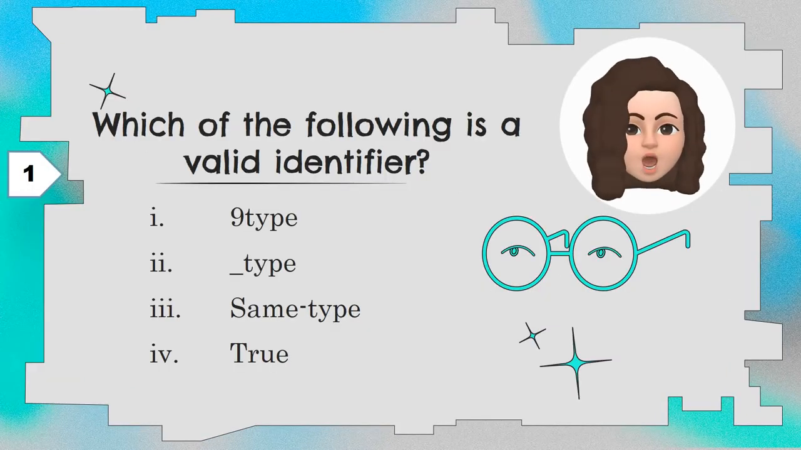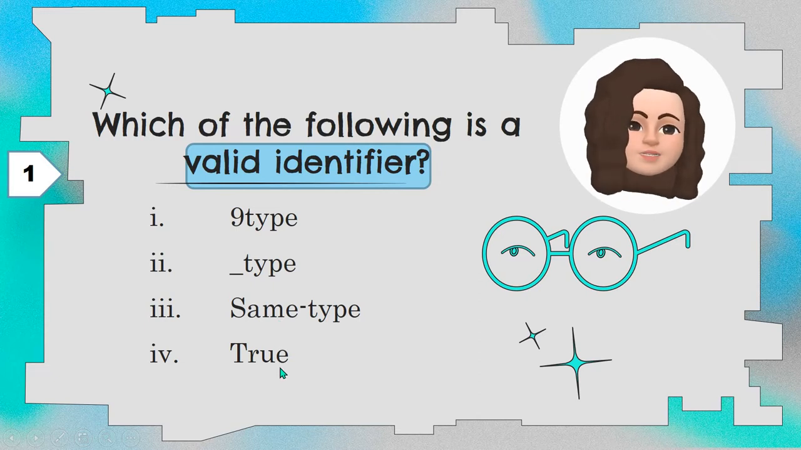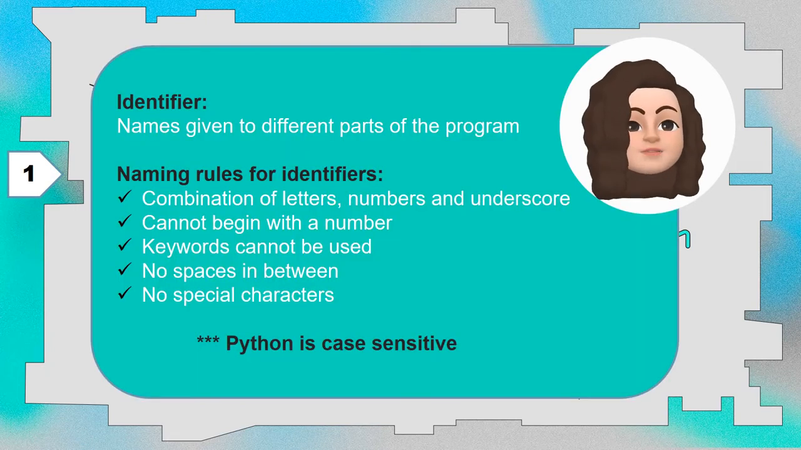Question number 1. Which of the following is a valid identifier? There are 4 options given: 9type, _type, same-type, True. First let's see what is an identifier. An identifier is nothing but the names given to different parts of the program. Different parts of the program means it can be a variable, it can be a constant, a function. For everything we have to give some name, right? So the names given to different parts of the program is known as the identifier.